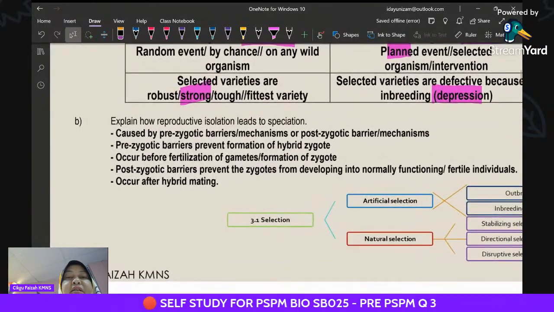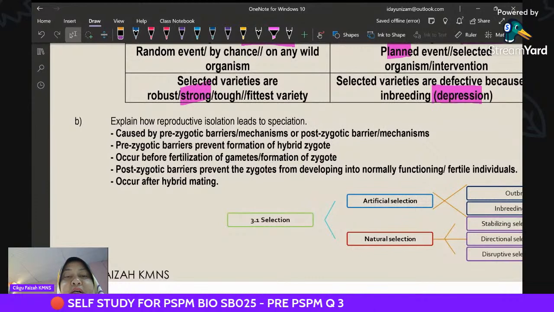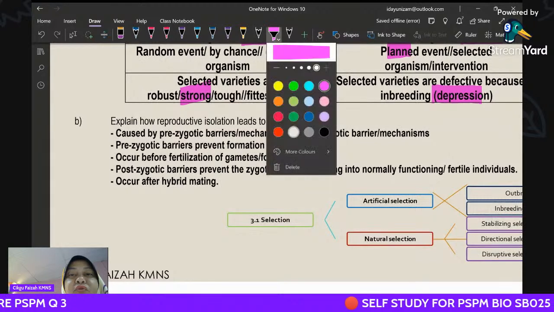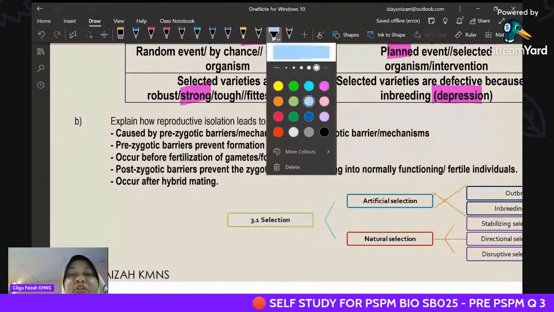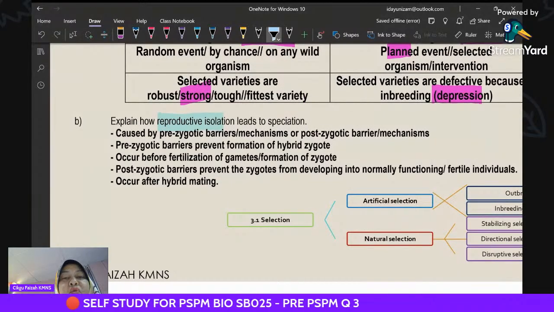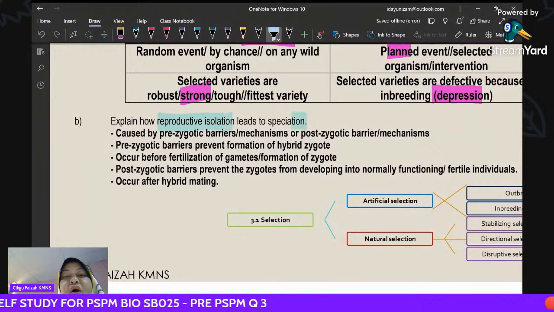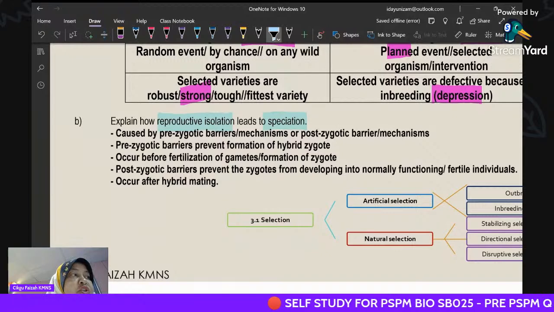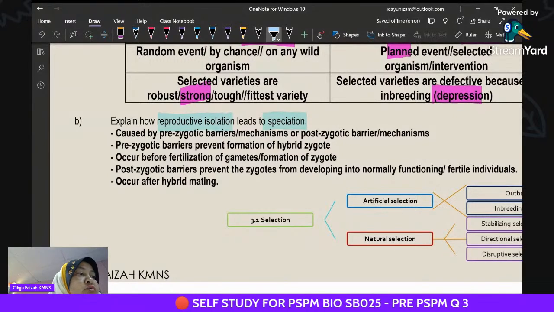Besides that, you can also be asked about reproductive isolation. So teacher would like you to recall this basic concept, reproductive isolation, for chapter 3. This falls under the concept of speciation. When speciation is mentioned, there are two types of speciation.